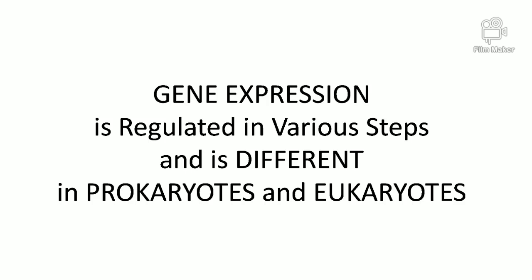But in prokaryotes, the process is simple, and gene expression is regulated only during transcription or just before transcription. This process we are going to discuss with the help of the Lac OPERON model.